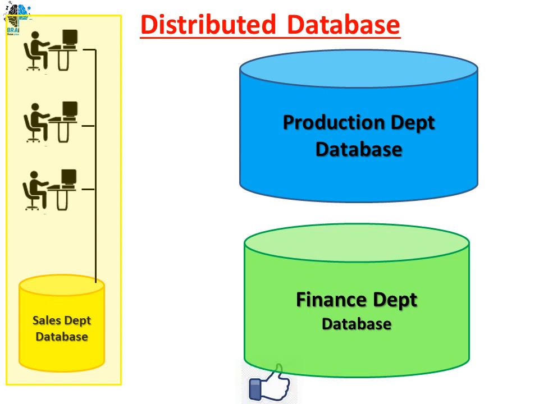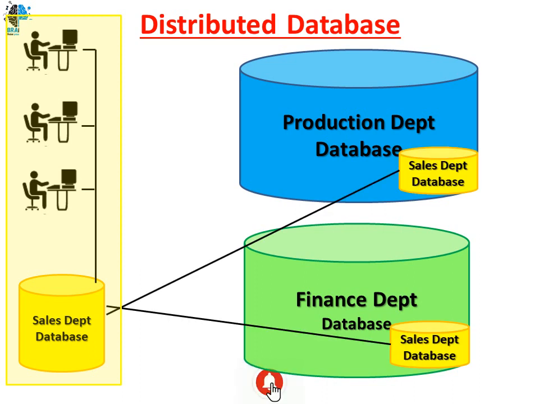Let's consider finance has its own computer based system and production has its own. They may or may not be using the same hardware or software. Sales is always in touch with production and finance, because how many units they are selling should be updated in finance. How many units they need to sell, what the inventory status is, they require that data from the production department.